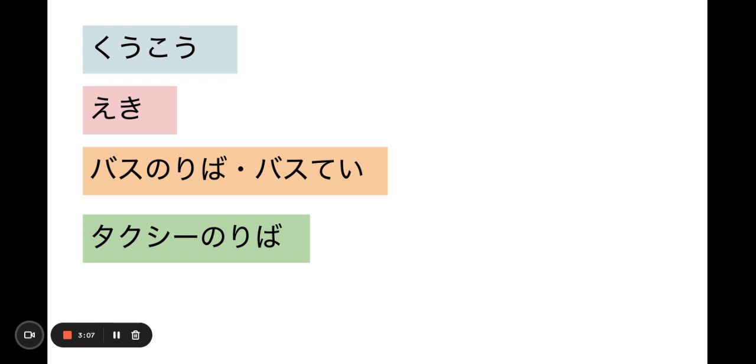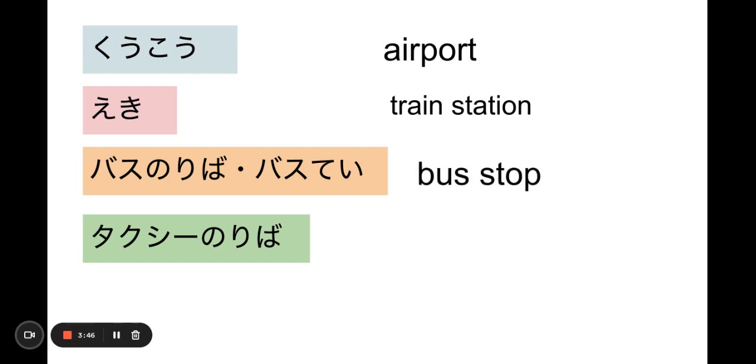Now I am transitioning. So we learned the names of different kinds of public transportation. Now, where do you take or get off those transportation is the key words that I'm listing. 空港, airport, 駅, train station or subway station. I will show you some of the pictures in class, the difference between the regular train, 電車の駅 versus 地下鉄の駅. Yeah, it's pretty clear.